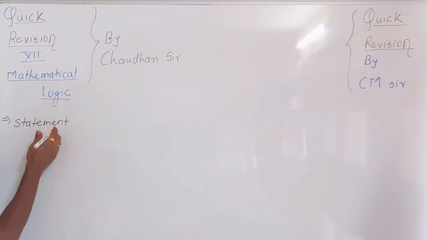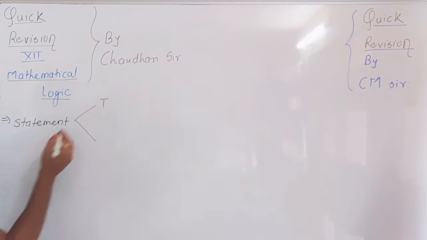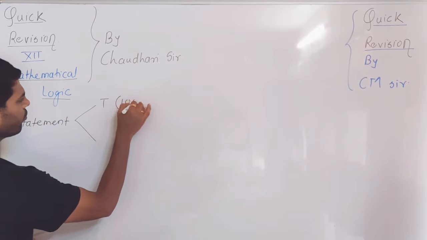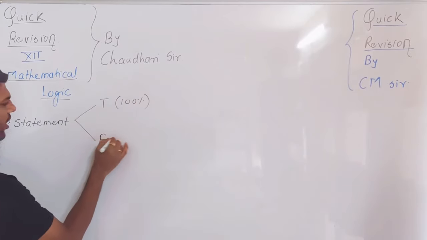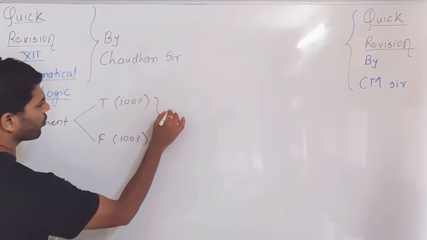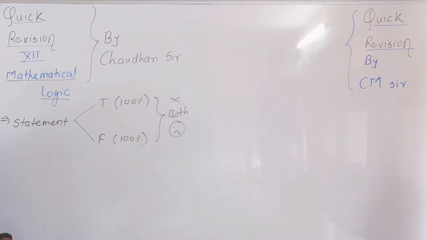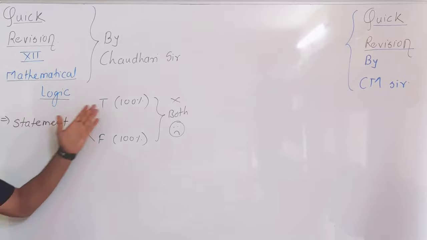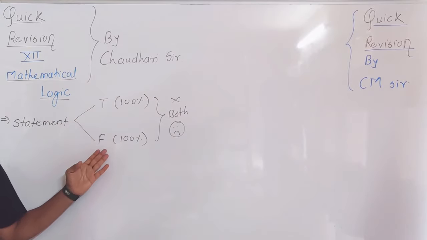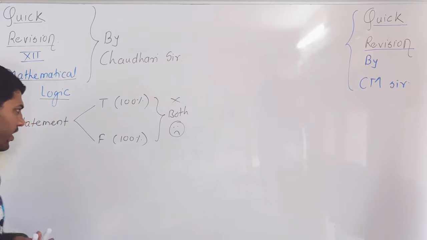But as far as a statement is concerned, it must have only one value. Either it is 100% true or it is 100% false, but not both simultaneously. A statement in logic must be 100% true or 100% false, but it cannot be both simultaneously.